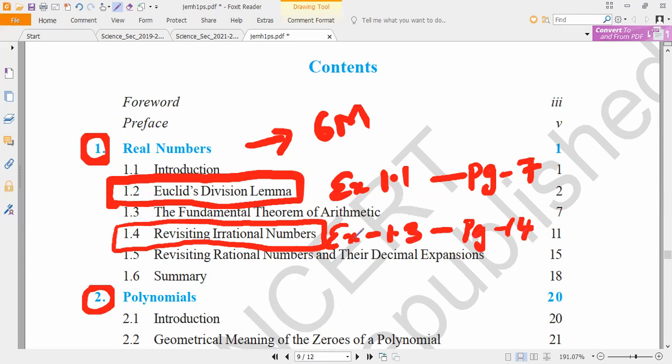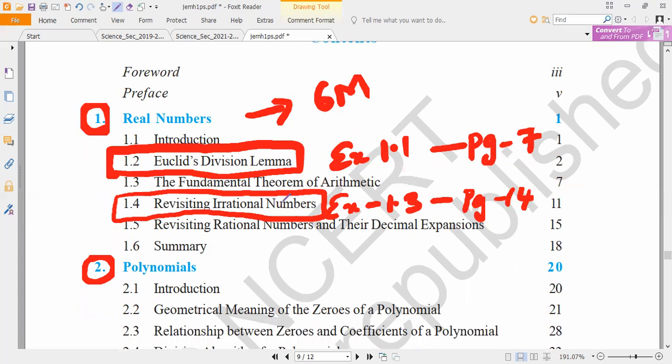Is it okay, all of you? This is the real numbers chapter. What is the total number of marks? 6 marks, and these two concepts are deleted. Marked it? Any doubt? Ask me. Or say yes or no. Once you are clear, you can say. Even page numbers I am saying, sir. You have to mark the exercises.